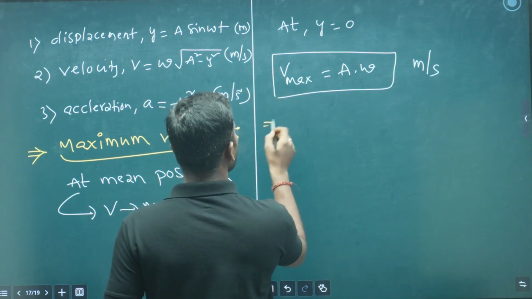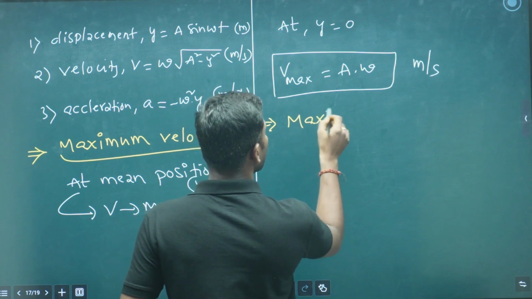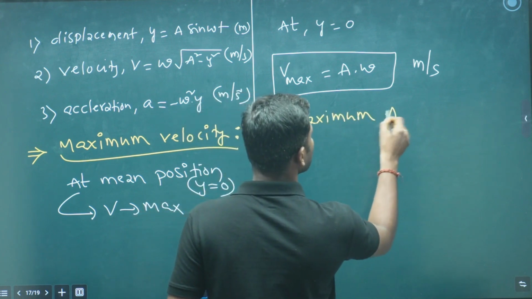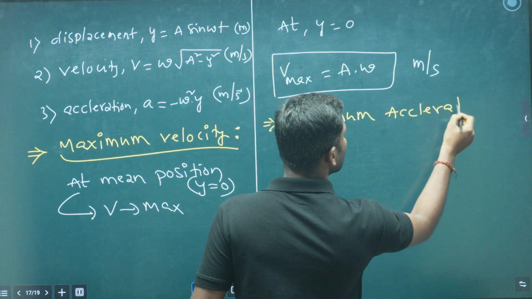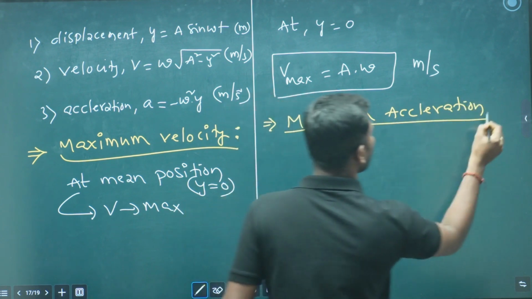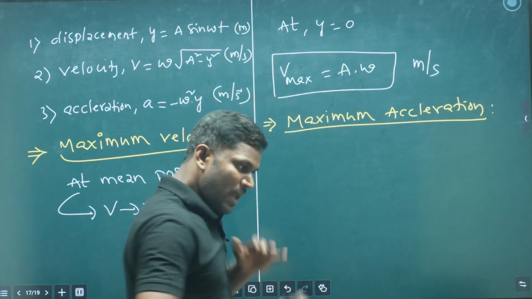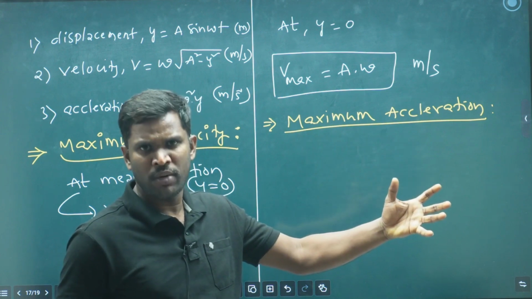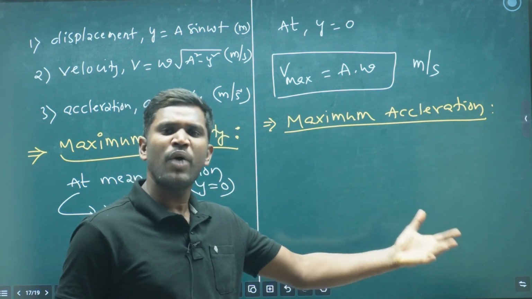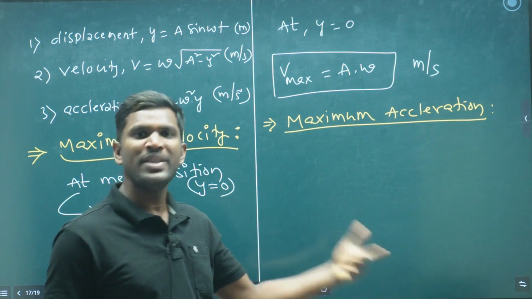And for maximum acceleration, we know that it occurs at the extreme position. How do we define the extreme position? The extreme position is the position of maximum displacement from the mean position, and that maximum displacement is the amplitude.